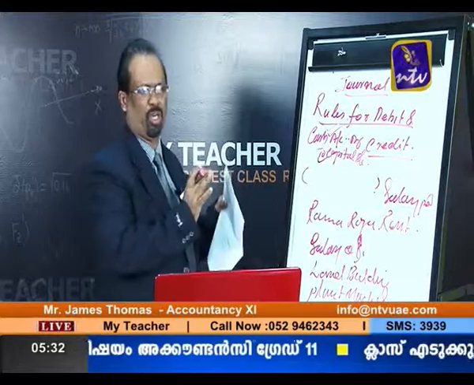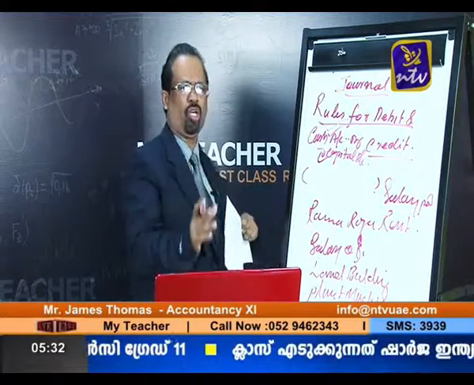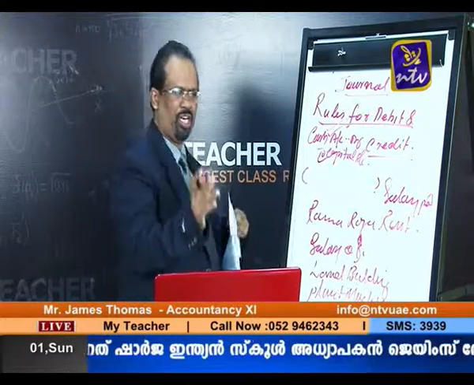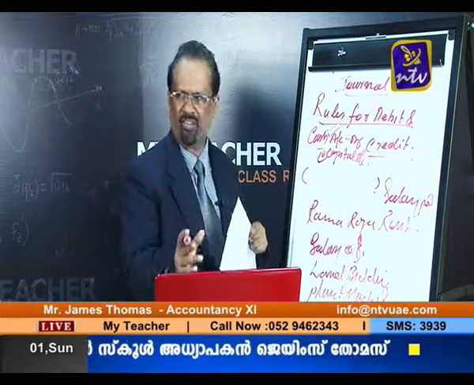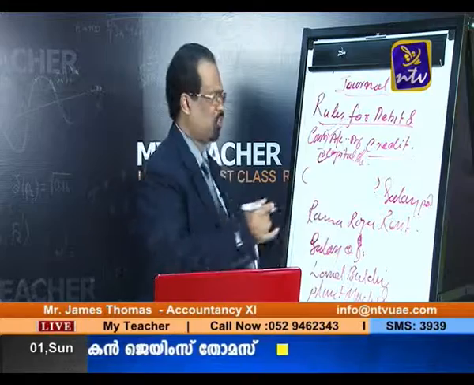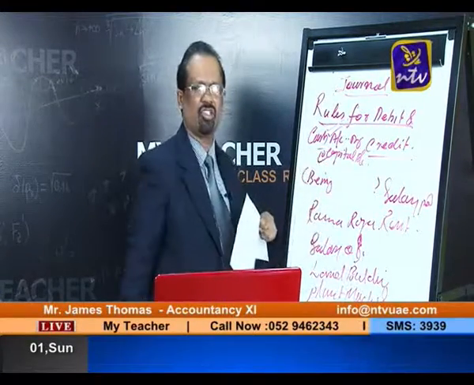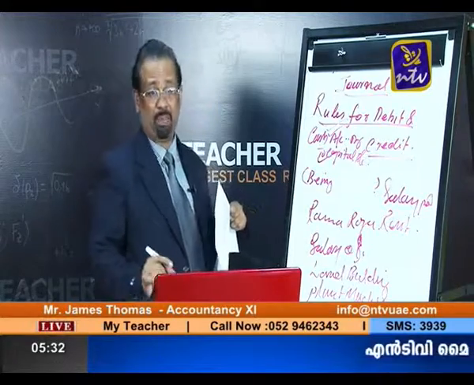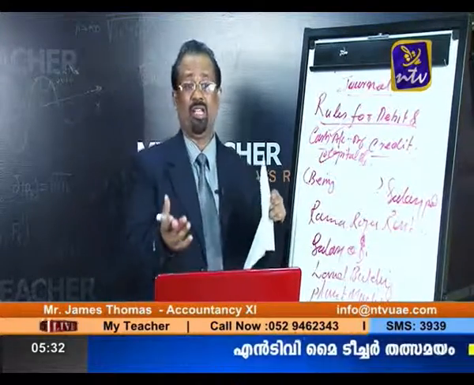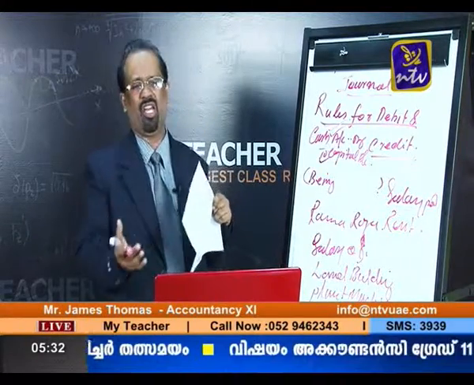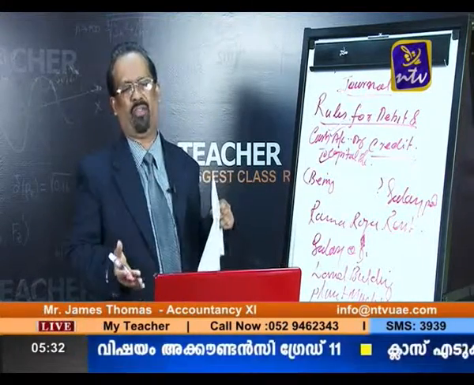So don't forget this particular point. Narration always starts with the keyword "being". For example: being the company started or invested business in the form of cash or in the form of capital.